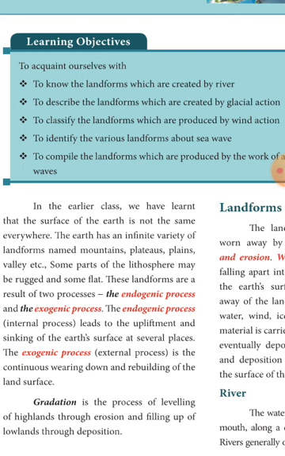Now the second one is the exogenic process. What are exogenic processes? They are external processes. It is nothing but continuous wearing down and again rebuilding of the surface of the land. That is called the exogenic process.